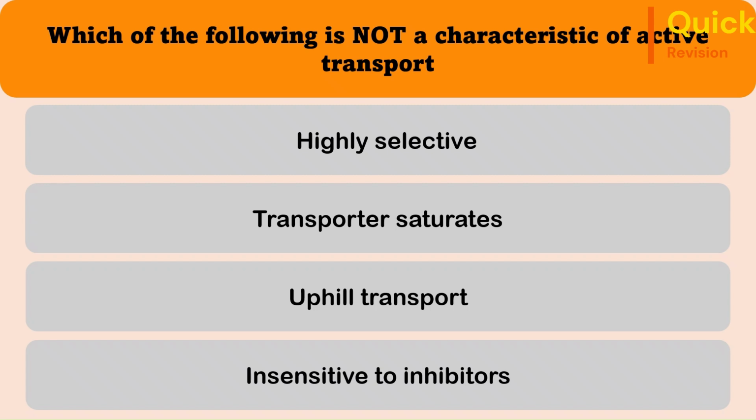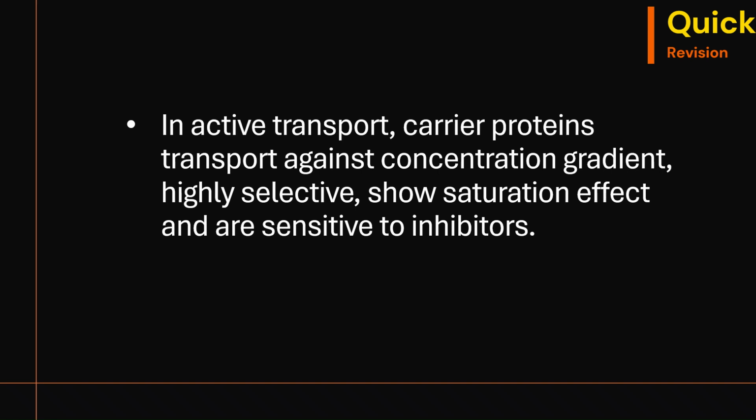13th question. Which of the following is not a characteristic of active transport? Highly selective, transporter saturates, uphill, insensitive to inhibitors. The correct answer is insensitive to inhibitors. In active transport, the carrier proteins transport against concentration gradient, which is also called uphill transport, and they are highly selective and they also show saturation effect and are sensitive to inhibitors.